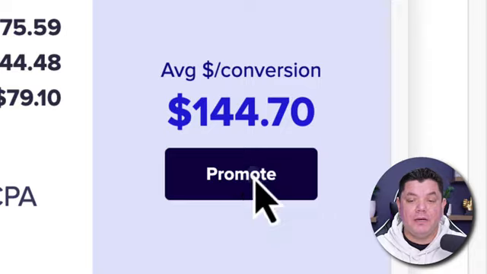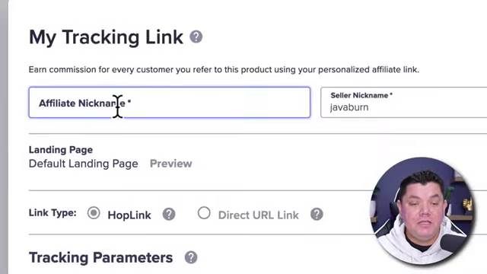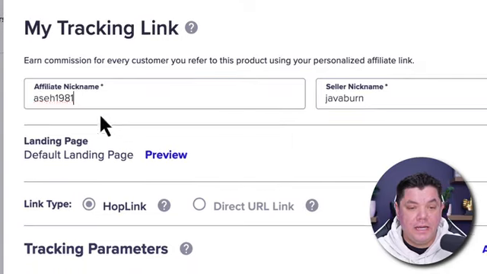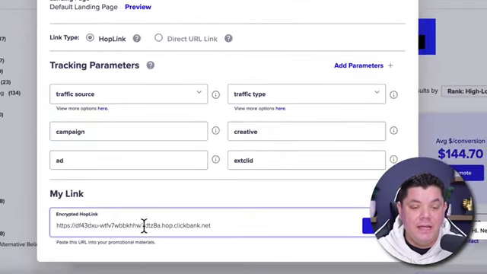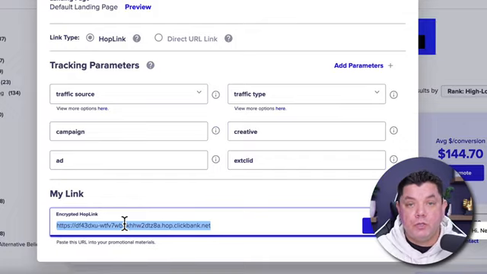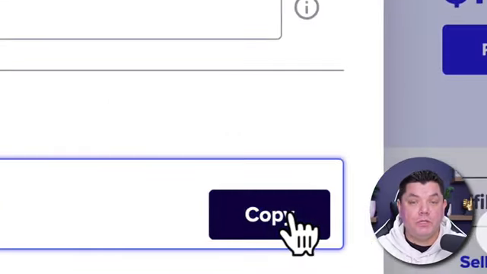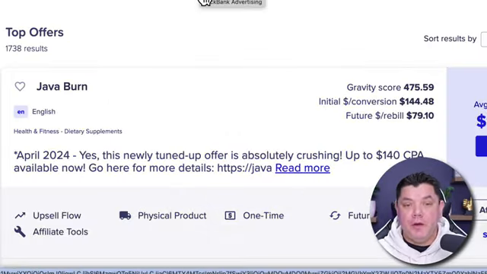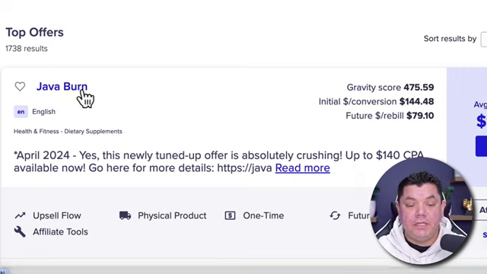In order to do that, you want to click on to promote, and then this is where you want to enter your affiliate nickname. And once you've done that, you will be able to see that down here, this is your affiliate link that you're going to use to promote this product. So you want to copy that. Now the product that we are promoting itself is this one over here called Java Burn.